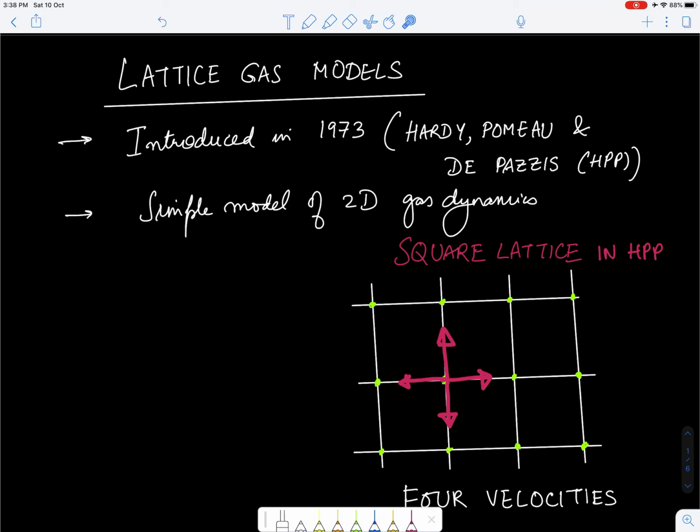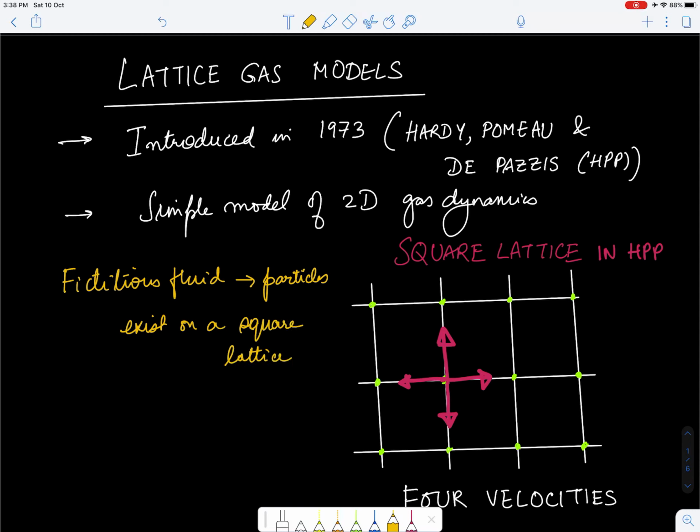And what we assume here is that a fictitious fluid is in the form of particles which exist on a square lattice. So these 2D particles exist on a square lattice, very much like you can think of a billiards game.